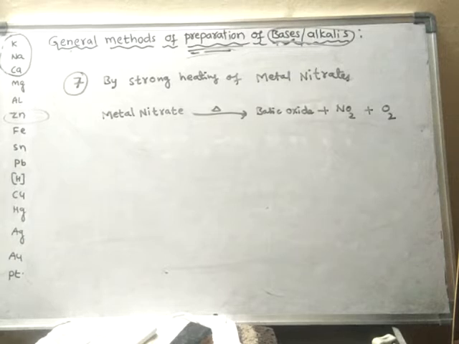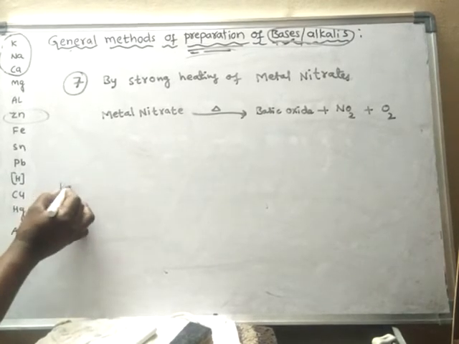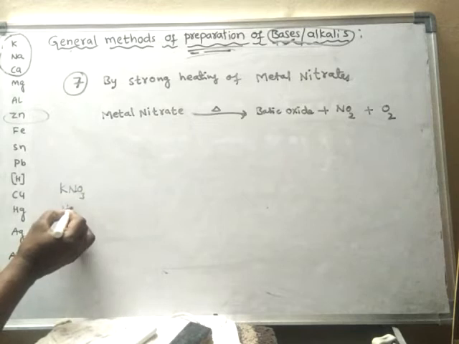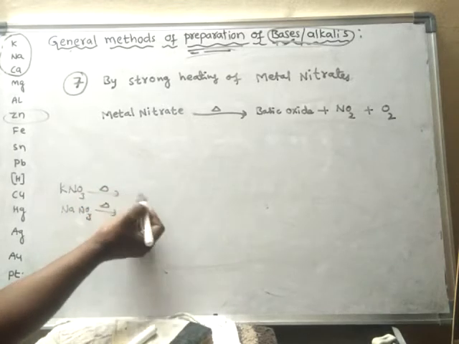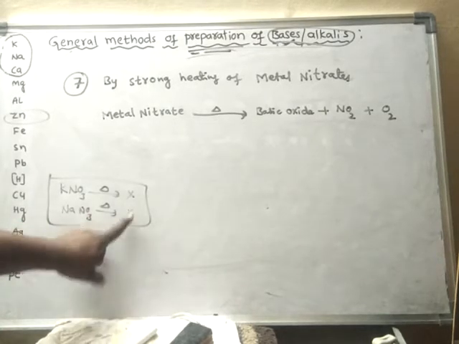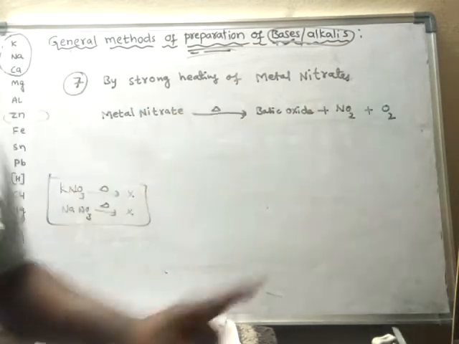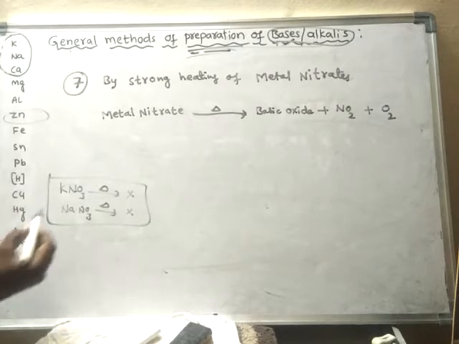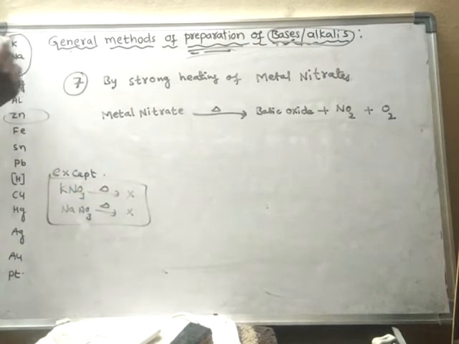Let us take examples. Even here, don't take potassium nitrate or sodium nitrate. Potassium nitrate or sodium nitrate upon heating do not undergo any reaction. That means they do not break down into oxide, NO2 and oxygen. So these two substances are exceptions.